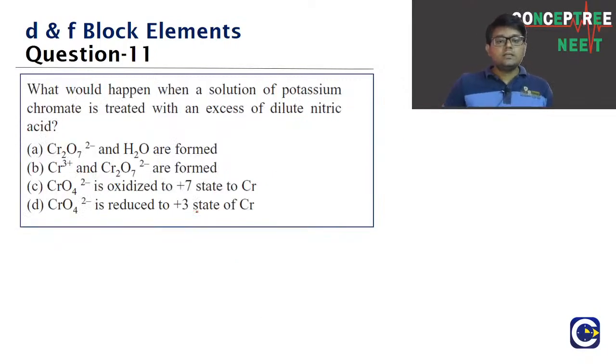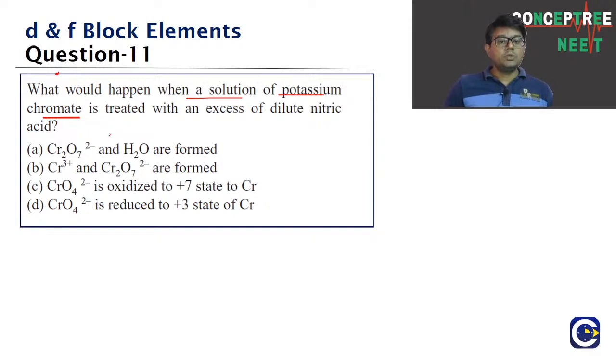Let's go to the next one. This is another question, based on reactions. Look at this one, guys. What would happen when a solution of potassium chromate, it's not potassium dichromate, guys, it is what? Potassium chromate.